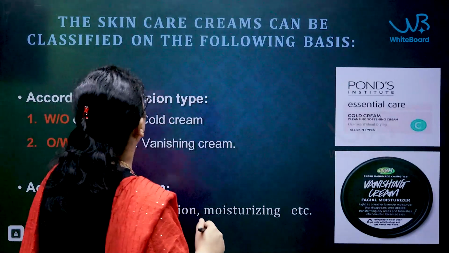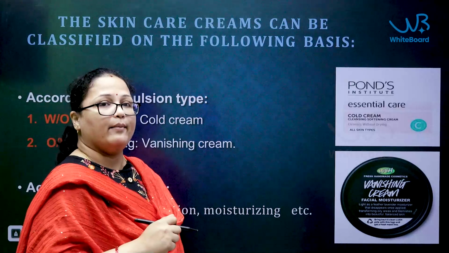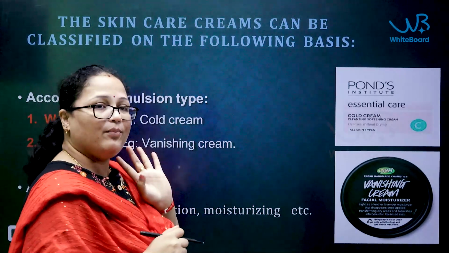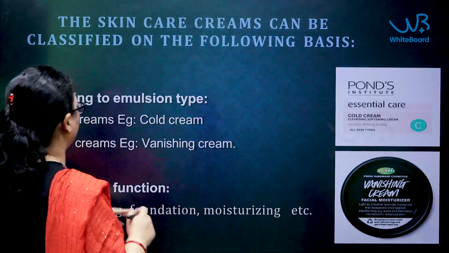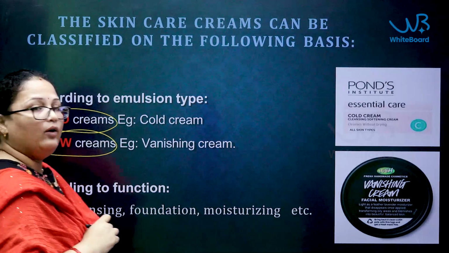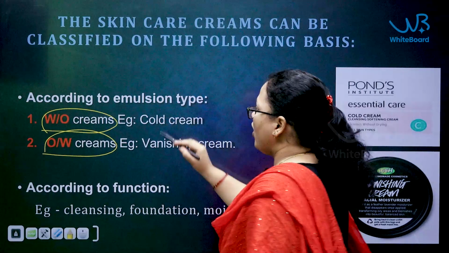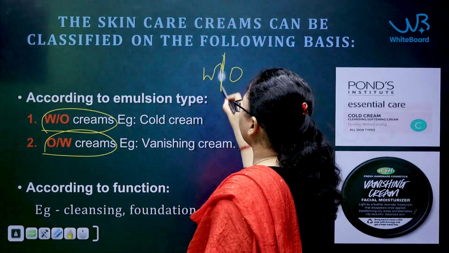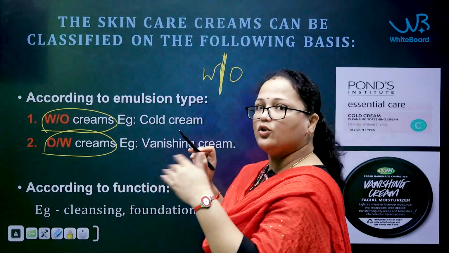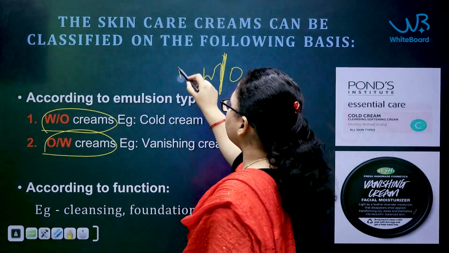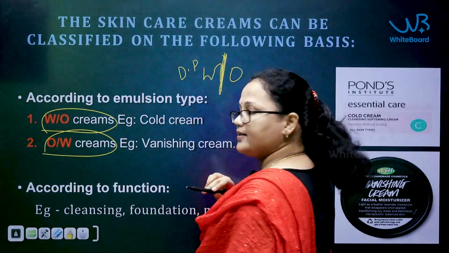Now coming to the classification of the emulsions, as I have told you, the cream has the mechanism of an emulsion as its principle. Two types of creams you can see here, oil in water and water in oil. Before the slash, the first or left one indicates the dispersed phase or internal phase.